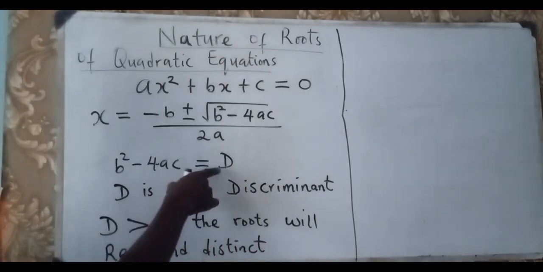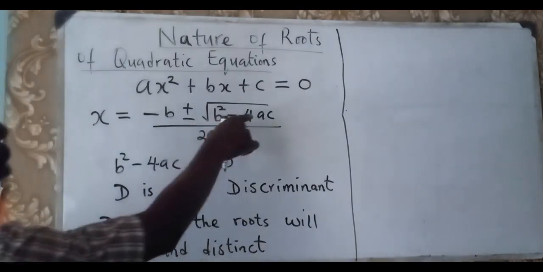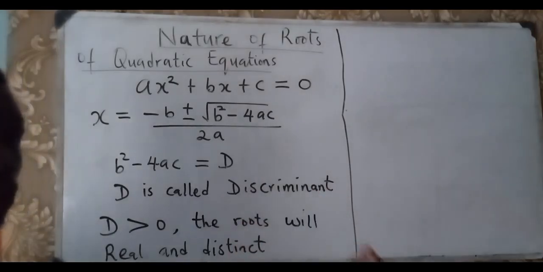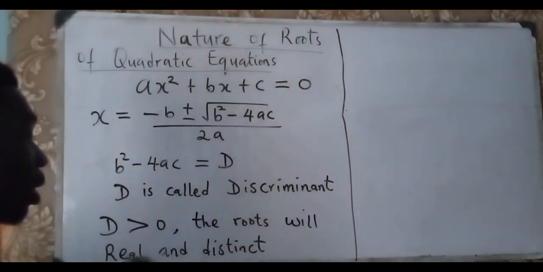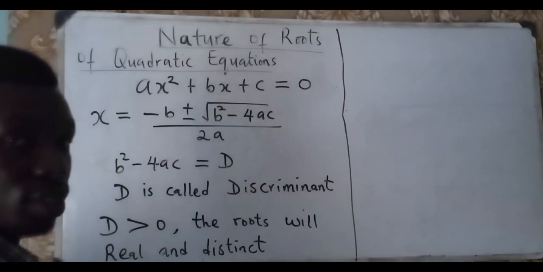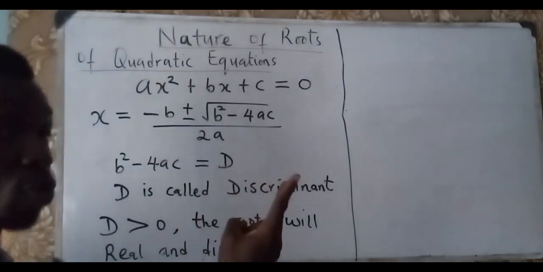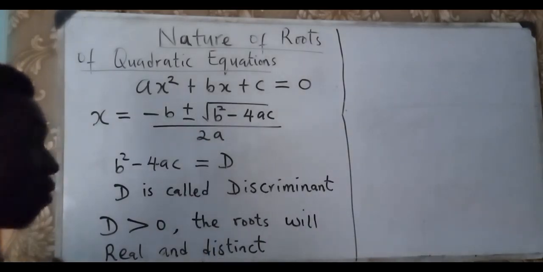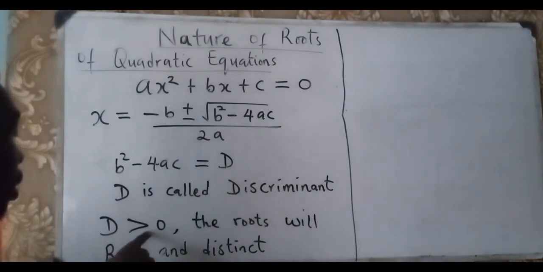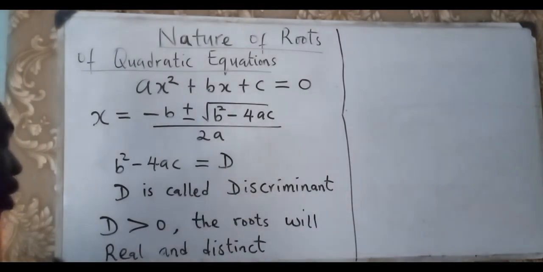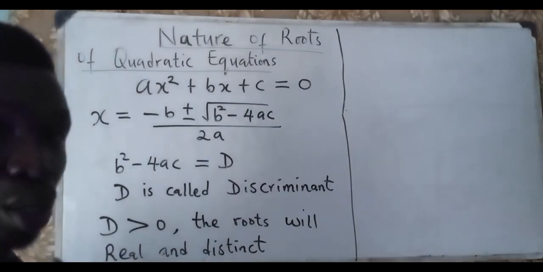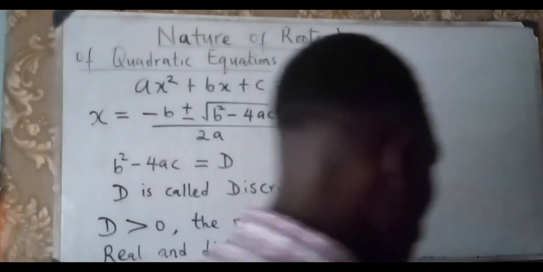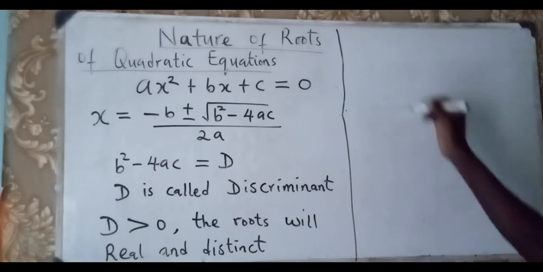So if the value of D is greater than 0, if the expression here is positive, then we'll have two roots that are real numbers and they are different in values. So once D is greater than 0, we'll have real and distinct roots.